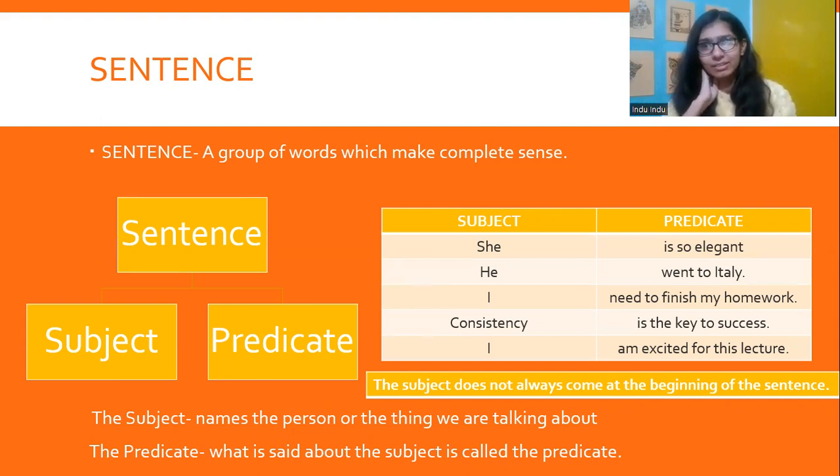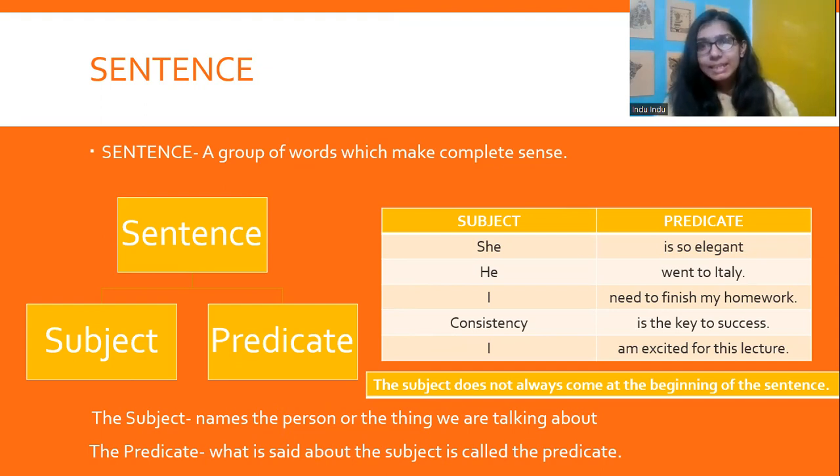Doorbell is ringing is the predicate. She is so elegant. She is the subject, is so elegant is the predicate. Right? He went to Italy. He is the subject, went to Italy is the predicate.